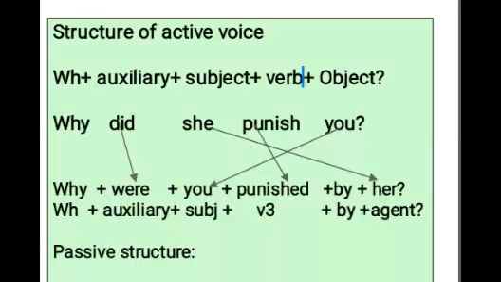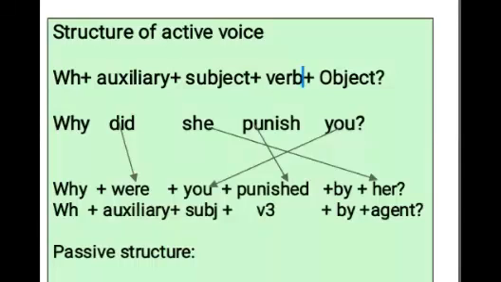Step 2. Places of subject and object are exchanged. You is written on subject's place and her on object's place. Suitable helping verb of to be of past tense, were, is used that agrees with the new subject. Then punished, V3, is written, then preposition by is used before her. And here is the sentence, why were you punished by her?